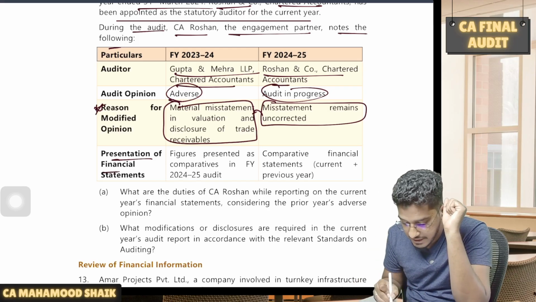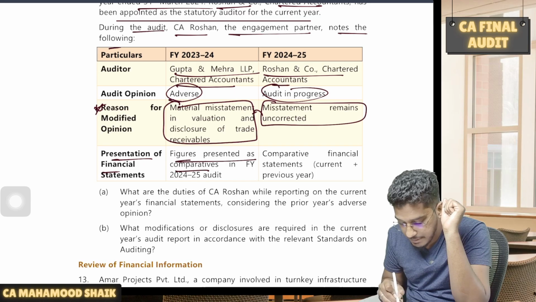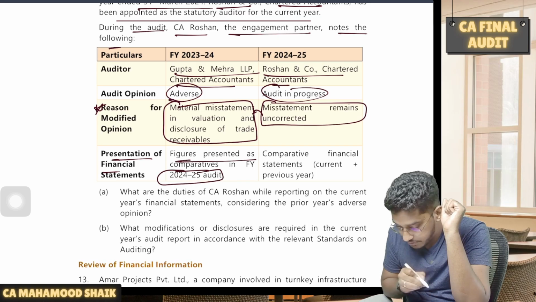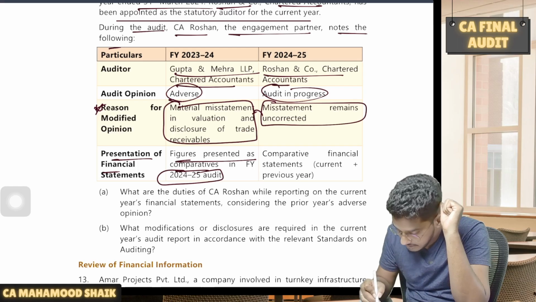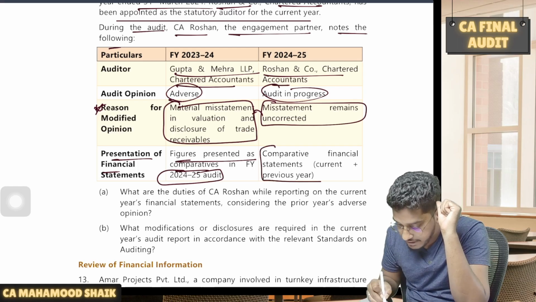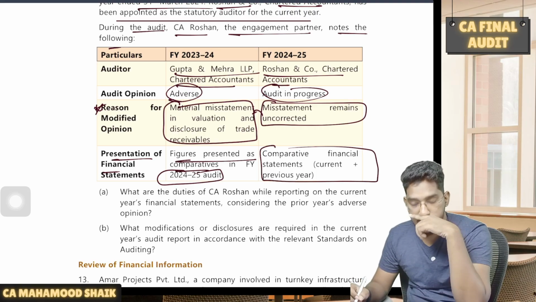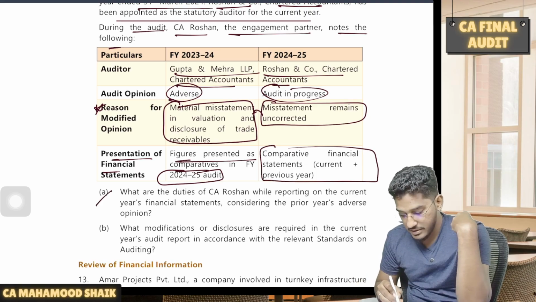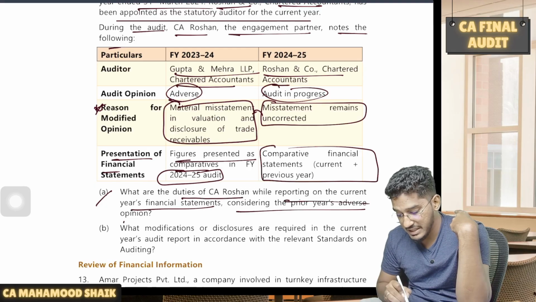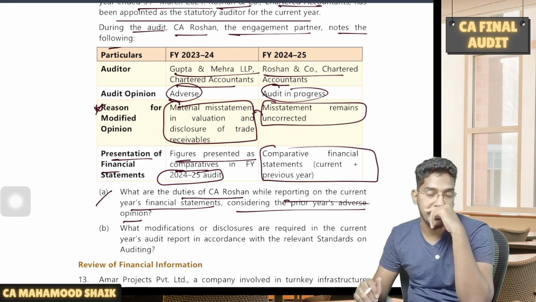And even in the presentation of financial statements, figures were presented as comparatives in the financial year 24-25 audit. Now what they are asking here is what are the duties of CA Roshan while reporting on the current year's financial statements, considering the prior year's adverse opinion.